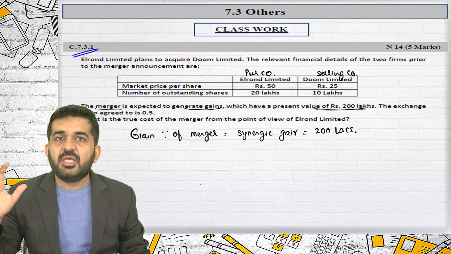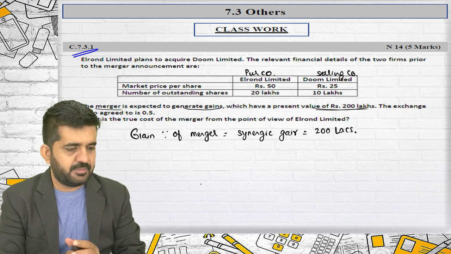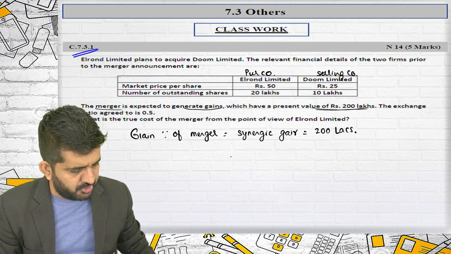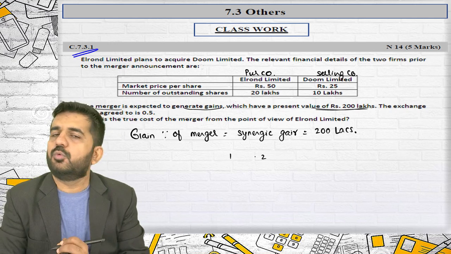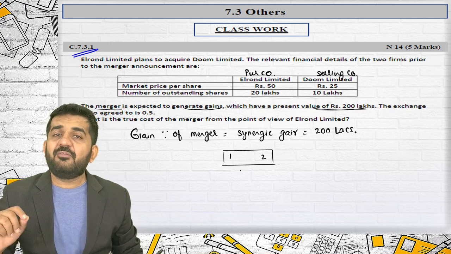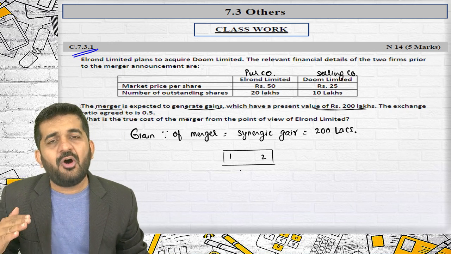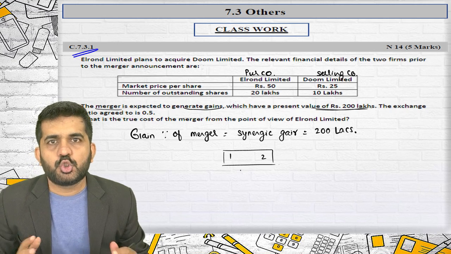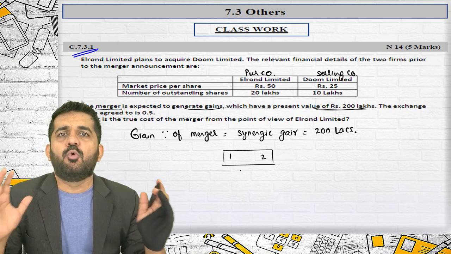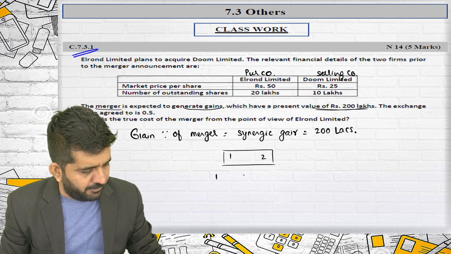See, try to concentrate on what synergic gains based upon earnings are. Suppose two companies are merging, say company 1 and company 2. I have explained synergic gain: it is reduction in cost or increase in revenue. So there is a benefit because both companies are merging. In the first year, the benefit is 10 lakhs.